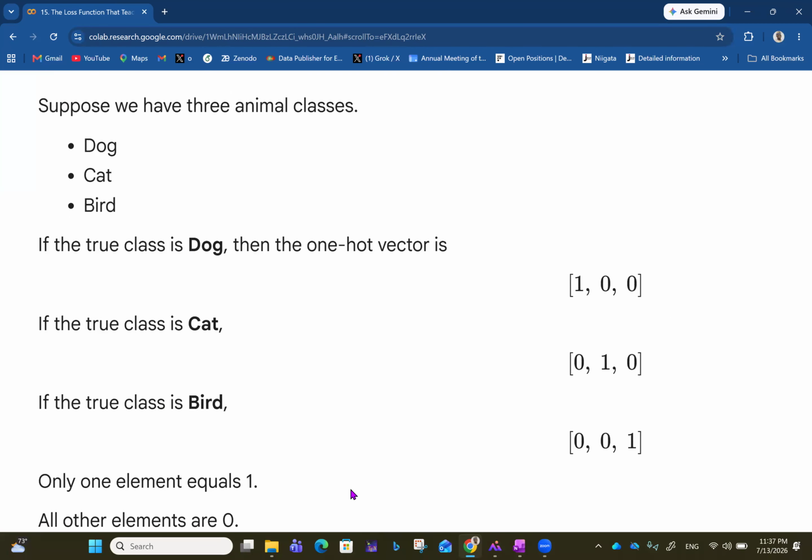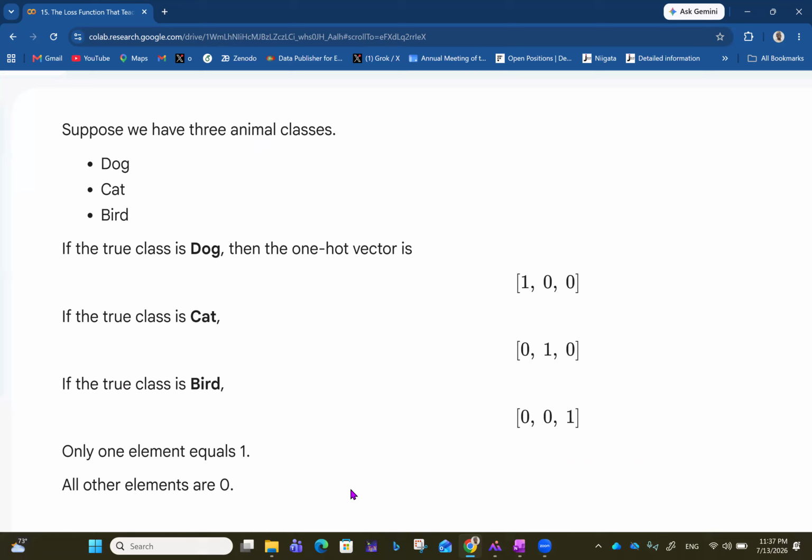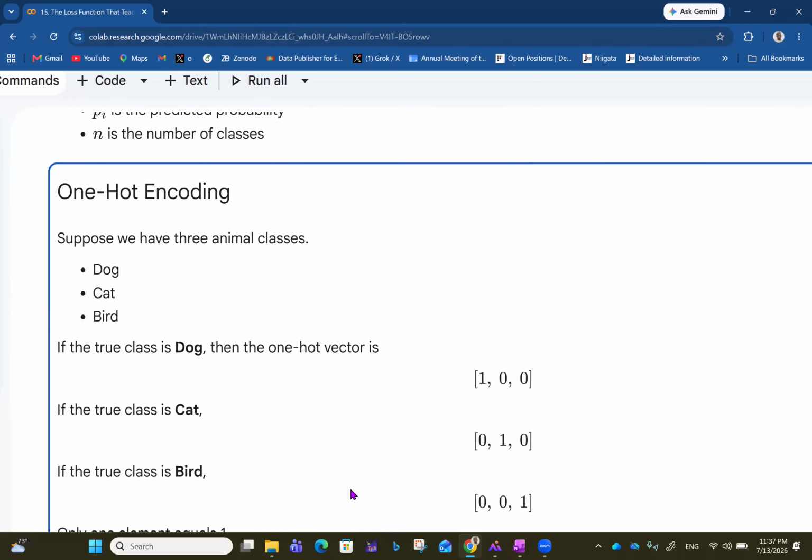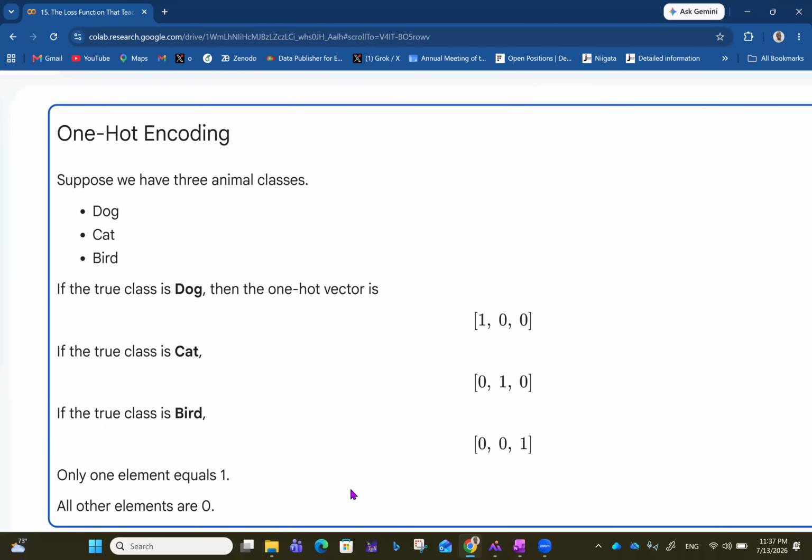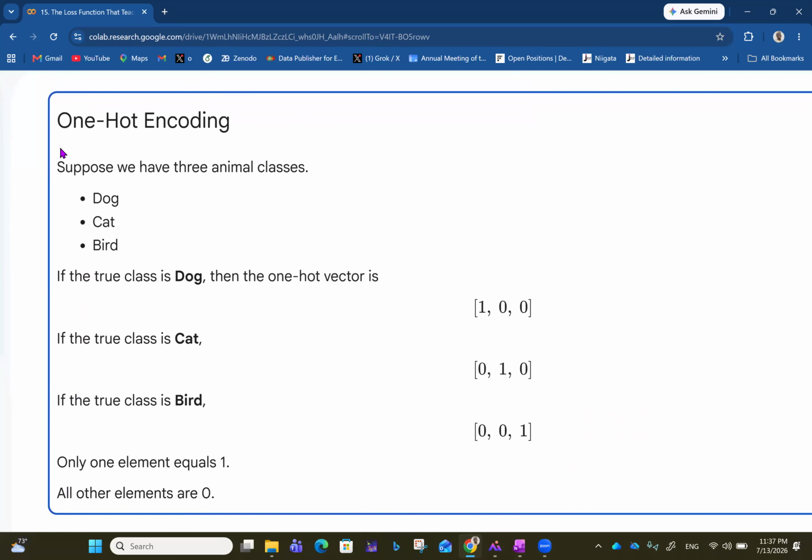So talking about one-hot encoding, imagine we have three animal classes: dog, cat, and bird. If the true class is dog, then the one-hot vector will be 1, 0, 0, that one for dog, others 0. If the true class is cat, we have 0, 1, 0, so one for cat, that is in between dog and bird. Then if the true class is bird, that's 0, 0, 1. So only one element equals 1.